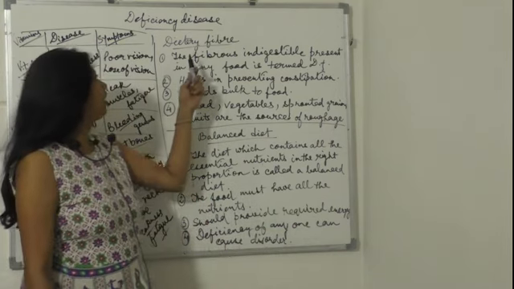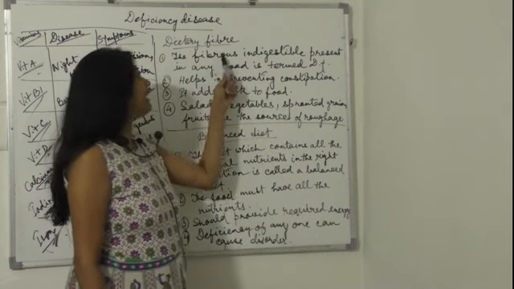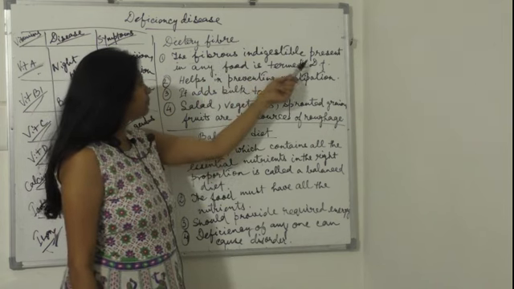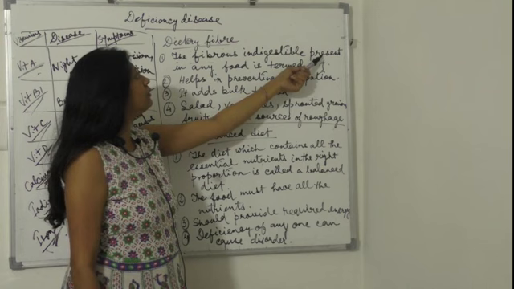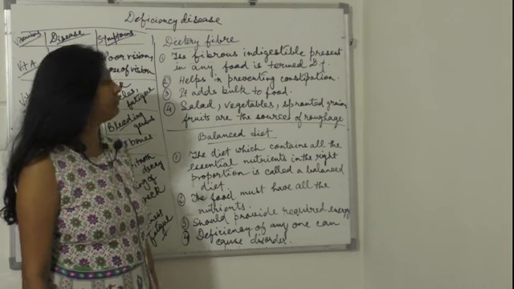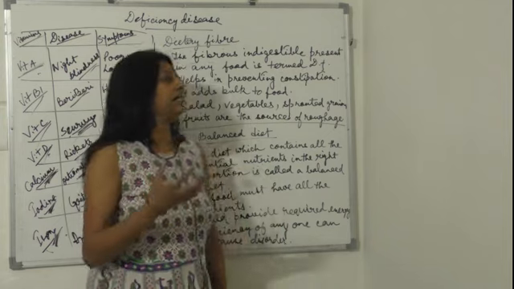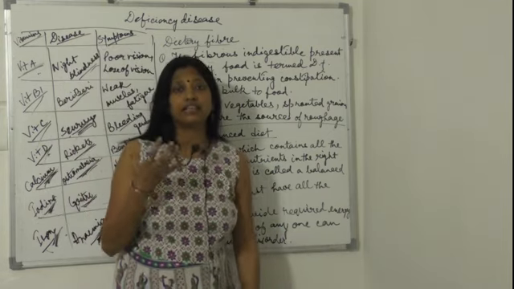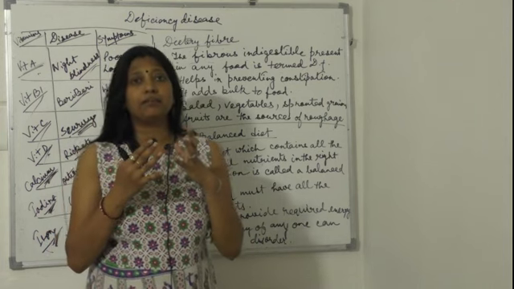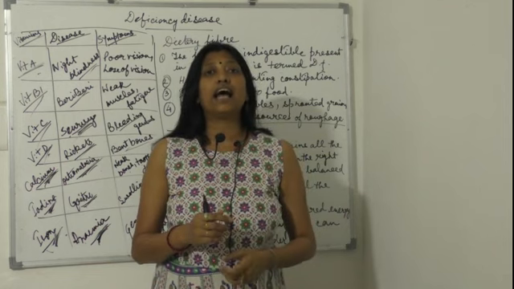Now let's move on to dietary fiber. This is also a component of food and it is a very important component. The fibrous indigestible material that is present in any food is termed dietary fiber. In our food there are some fibrous materials which are indigestible, and these are called dietary fibers.